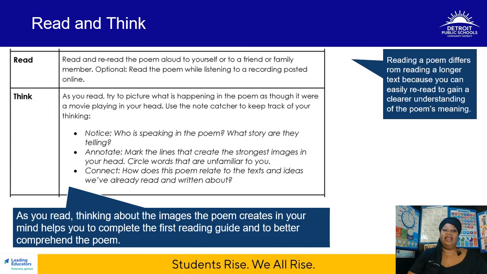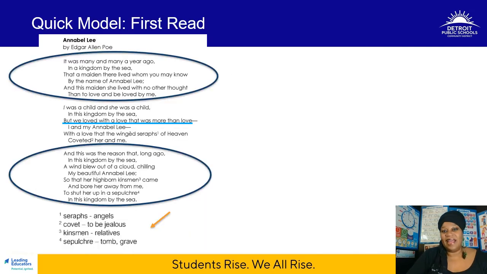Now, as you start reading, I'd like for you to do this. Read and reread the poem aloud, because reading a poem differs from reading a longer text. You can easily reread to gain a clearer understanding of the poem's meaning. Now, as you read, this is what you should be thinking about. Think about the images the poem creates in your mind. And these images should help you to complete the first reading guide and to better comprehend the poem. Today, I'll model for you what I think you could be doing. Let me show you how I did a first read of the text here.